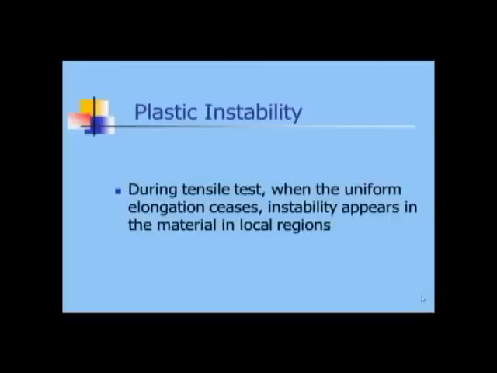Let's start with the new topic, plastic instability. During a tensile test, when the uniform elongation ceases, instability appears in the material in a local region. You have probably seen this in the sample on which you have carried out a tensile test. At the position of fracture, the local region is necked. So let's understand this phenomenon from the stress-strain curve.